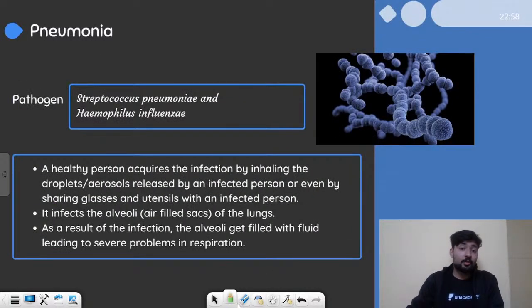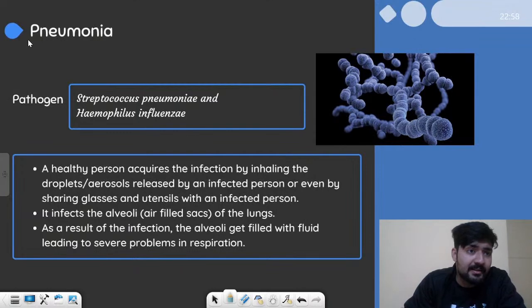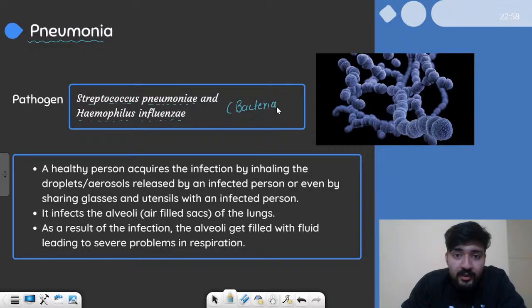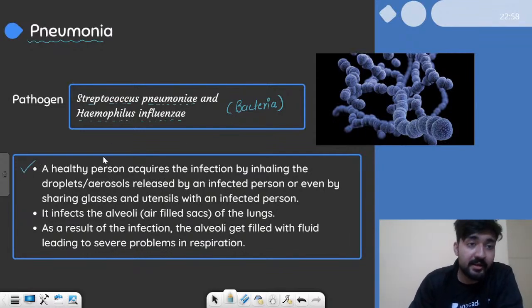Let us move on to the second bacterial disease, which is pneumonia. Pneumonia is another bacterial disease which infects the lungs, and it can be caused by two bacteria. The first is Streptococcus pneumoniae, and the other is Haemophilus influenzae. So these are the two bacteria that cause pneumonia. Let us quickly go through all the points related to pneumonia.